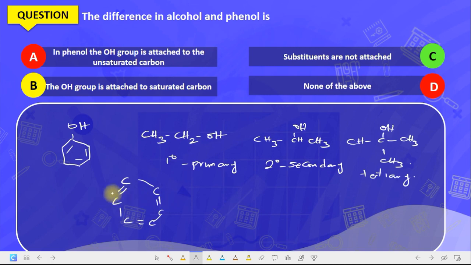Now you discover that in this structure, the carbon carrying the OH is attached to a carbon bearing a double bond. And whenever a carbon is bearing a double bond, we say that that compound is unsaturated. Whenever a carbon is bearing a double bond, it's said to be what? Unsaturated. So in phenol, the OH group is attached to an unsaturated carbon. That is the correct answer. The OH group is attached to a saturated carbon? No. In phenol, the OH group is attached to an unsaturated carbon. So that is the difference.